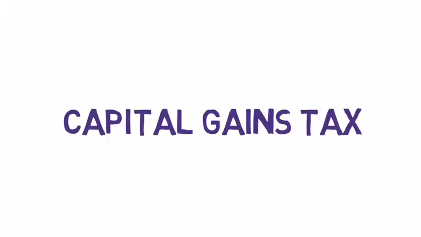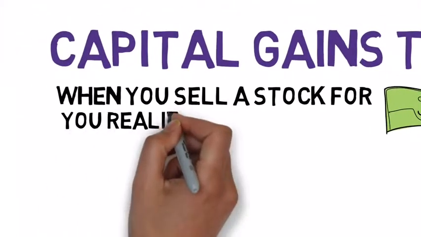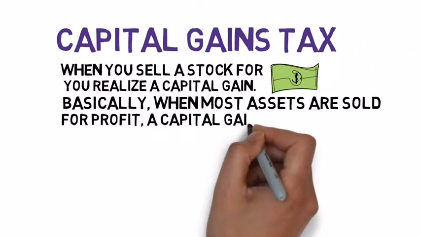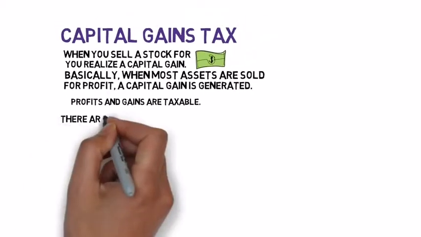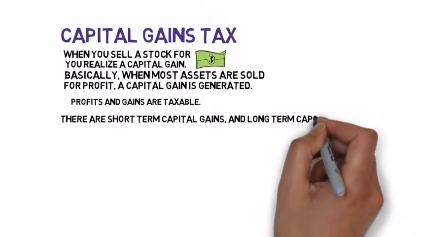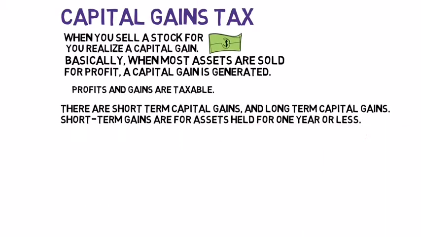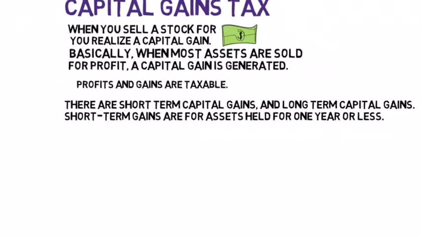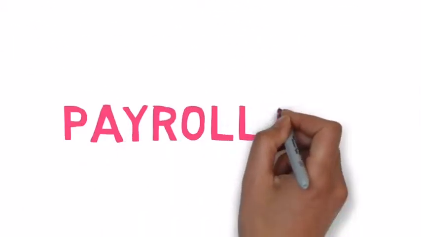Capital gains. When you sell a stock for profit, you realize a capital gain. Basically, when most assets are sold for a profit, a capital gain is generated. Profits or gains are taxable. There are short-term and long-term capital gains. Short-term gains are for assets held for 1 year or less, while long-term gains are those on assets held for over a year.